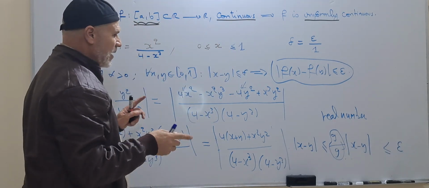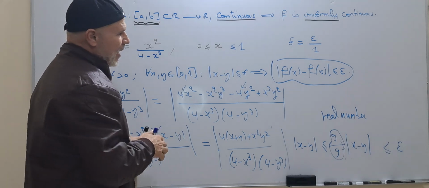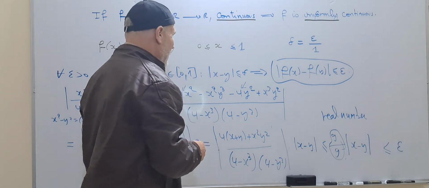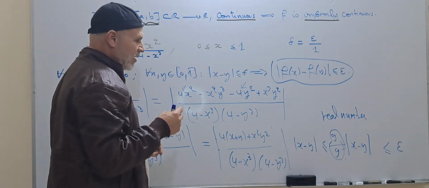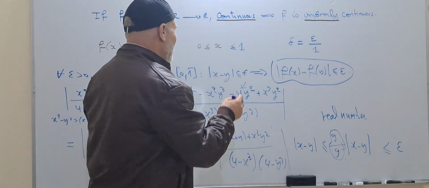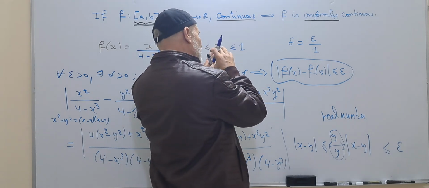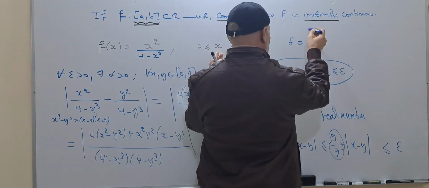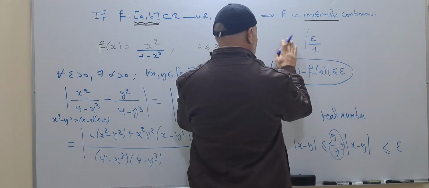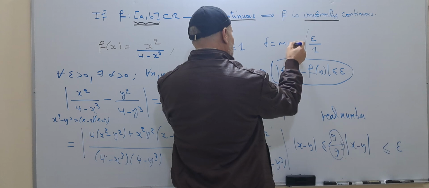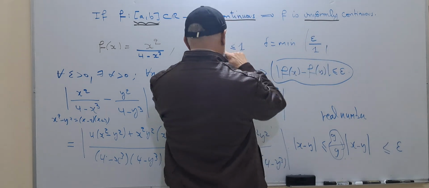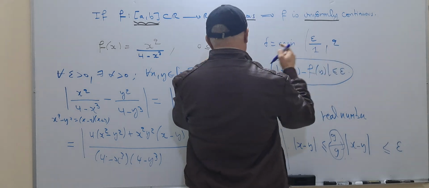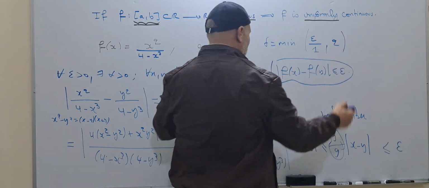So x and y are between 0 and 1, and the difference between x and y can be less than 2. So if you think that it is more interesting to mention this, you can take delta equal to the minimum between what you find here and what they gave you. In this case, the difference will be equal to 2.